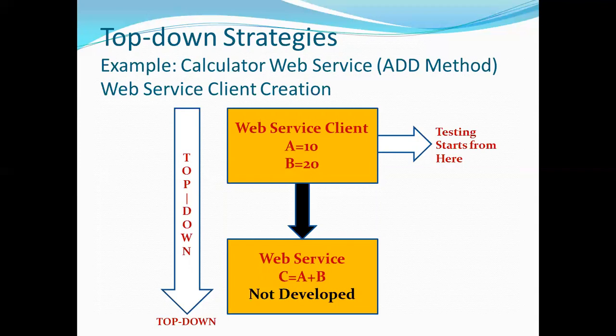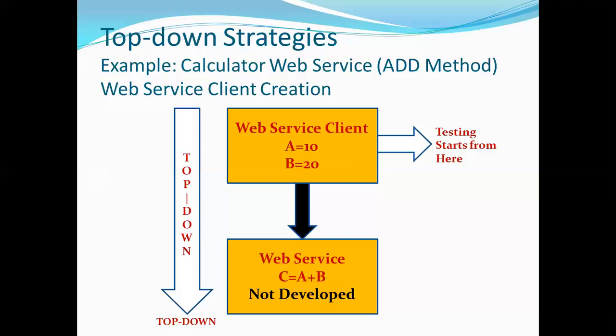The web service client is created first in the top-down strategy. The client's requirement is taken, analyzed, his needs are identified, and his application is developed first. For the add method, the web service client provides two variables, suppose A and B, and passes some values.